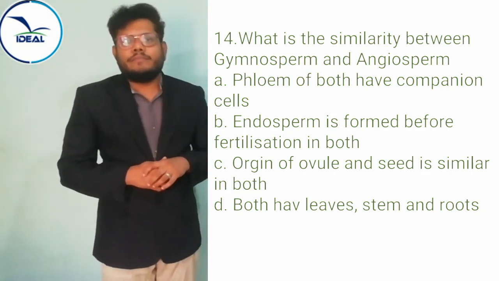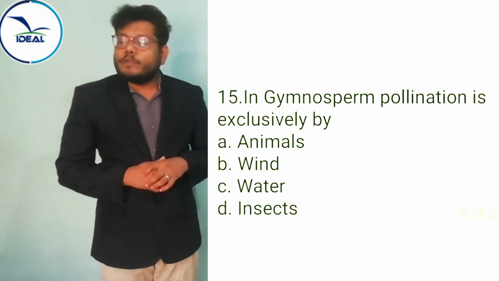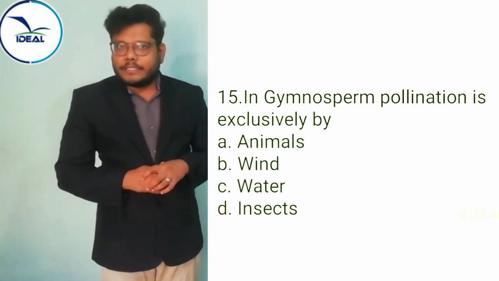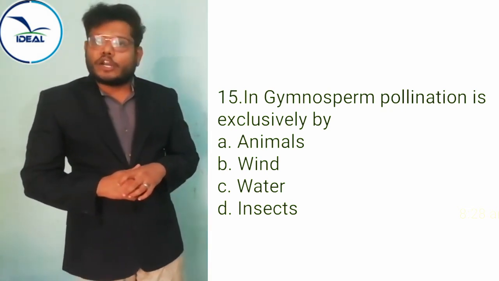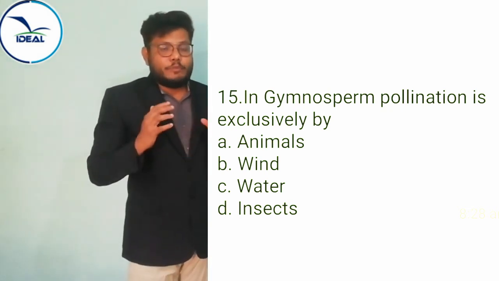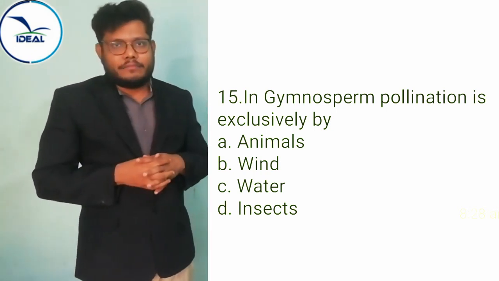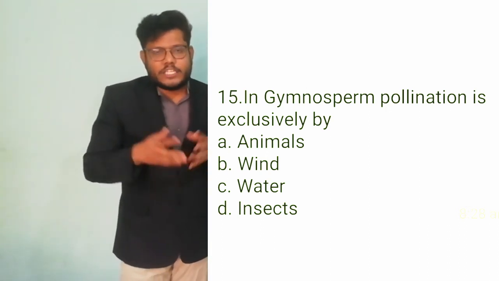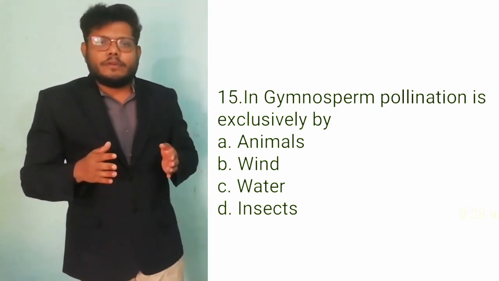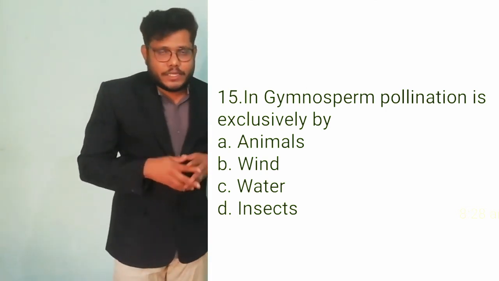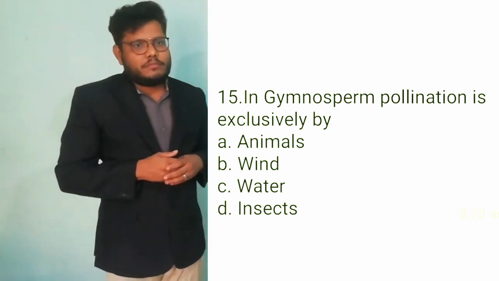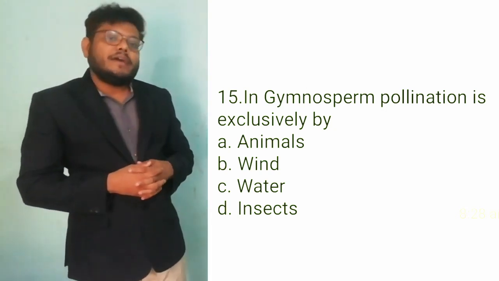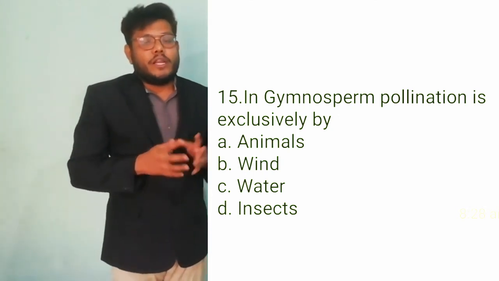So the next question, question number 15. In gymnosperm, pollination is exclusively by option A, animals; option B, wind; option C, water; option D, insect. In gymnosperm, what is the pollinating agent? What is pollination? Transfer of pollen grain from anther to stigma of the carpel. That is called pollination. In gymnosperm, pollination is exclusively by wind. The right answer is wind.